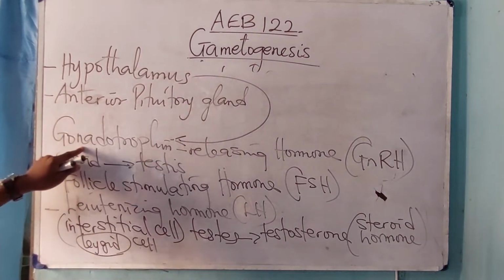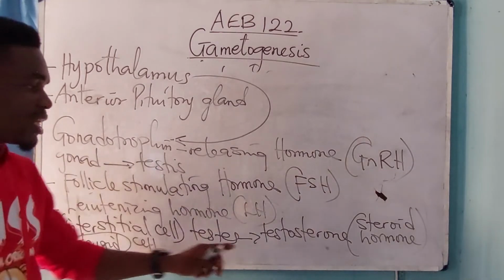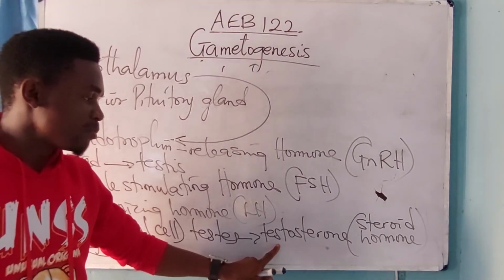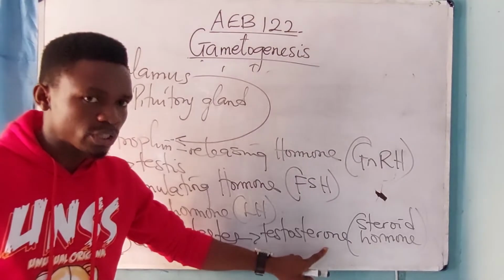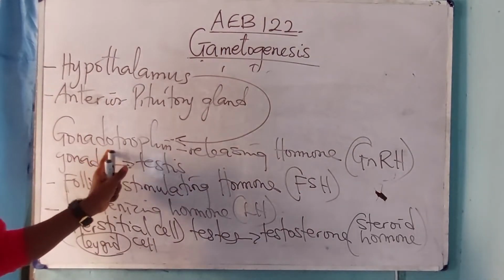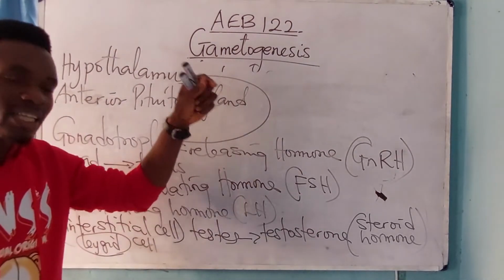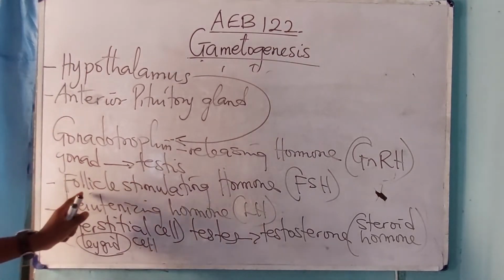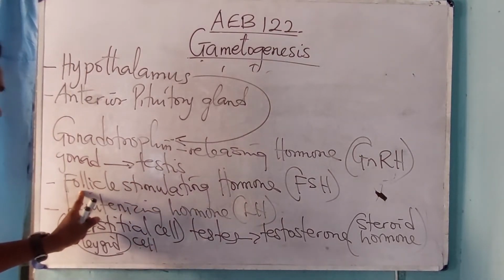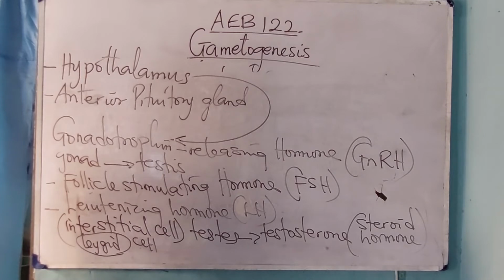Please, that is negative feedback, which means that increase in the level of production of testosterone leads to a decrease in gonadotropin releasing hormone, leading to a decrease in the release of what? Follicle and luteinizing hormone. Please take note of that.